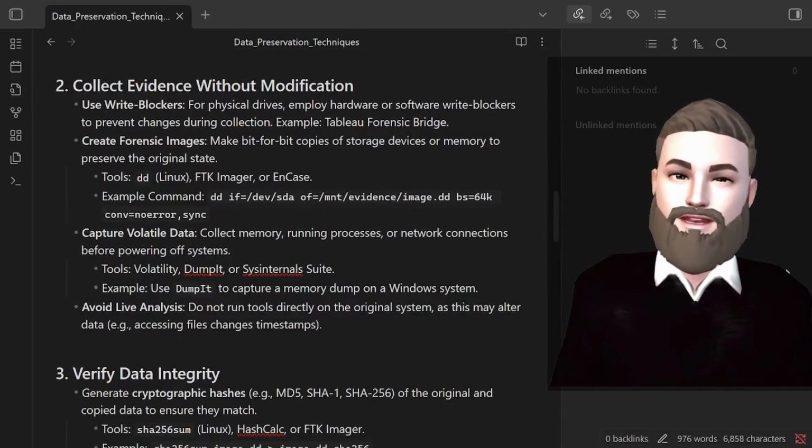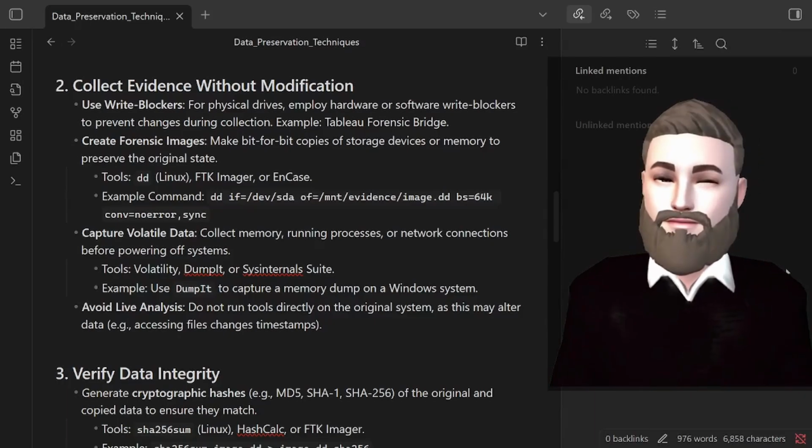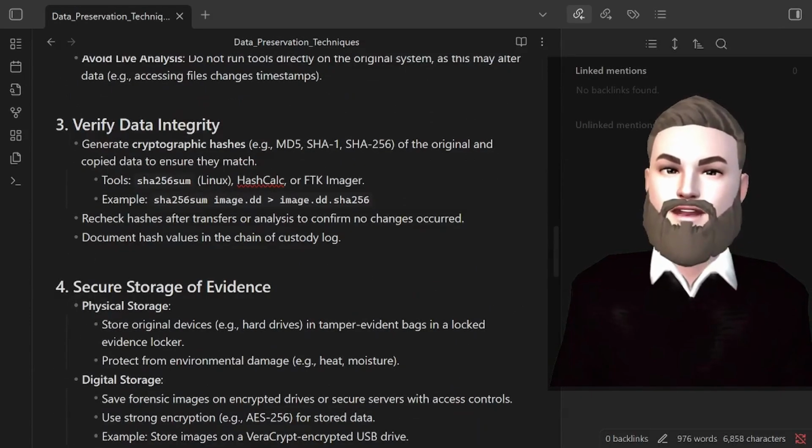Capture volatile data. Collect memory, running processes, or network connections before powering off systems with tools like Volatility, DumpIt, or Sysinternals Suite. Avoid live analysis. Do not run tools directly on the original system, as this may alter data. Accessing files changes timestamps.